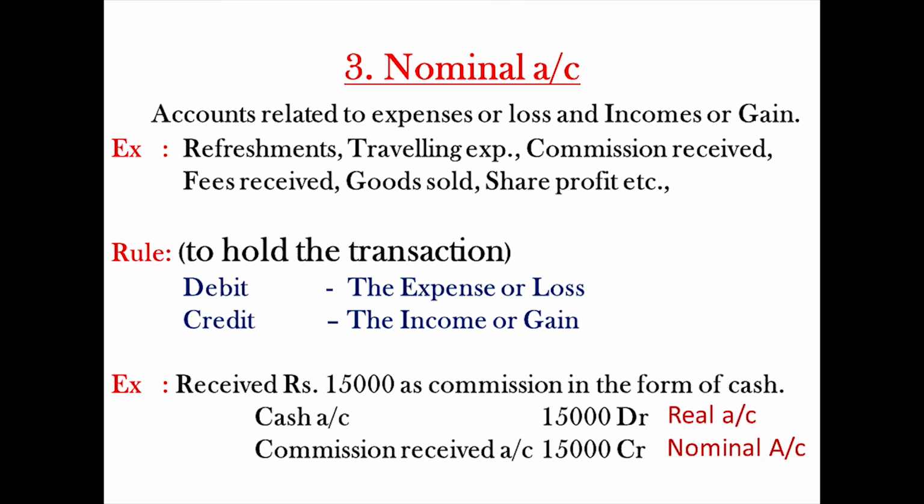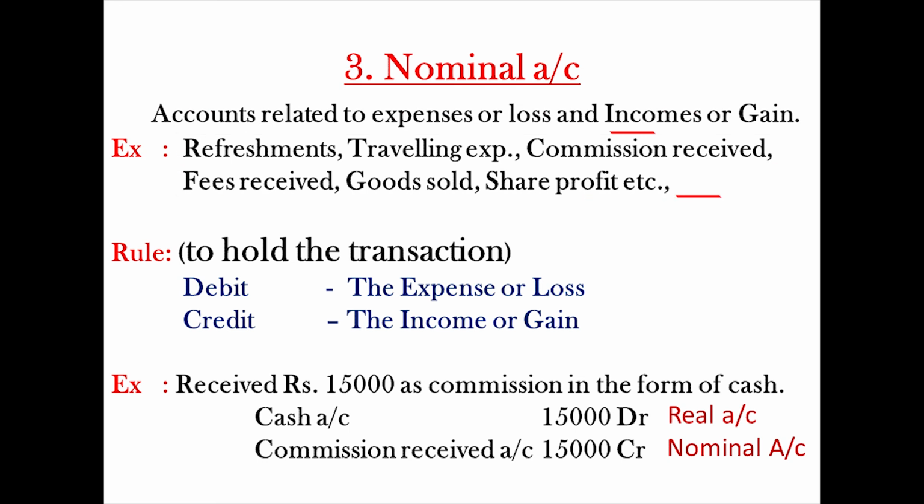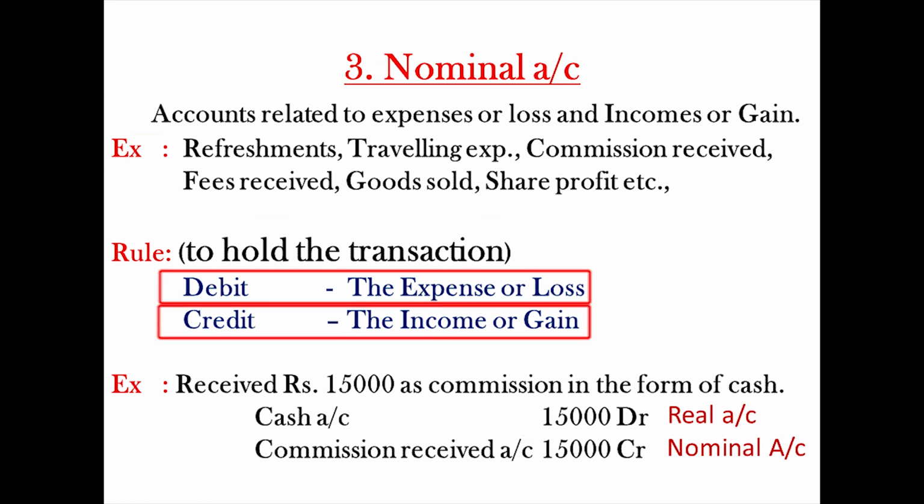Accounts related to income or gain, we will call as nominal account. That is the third account type. Nominal account examples are refreshments, traveling expense, commission received, fees received, goods sold, share profit, etc. And the golden rule to record nominal account is debit the expense or loss, credit the income or gain.